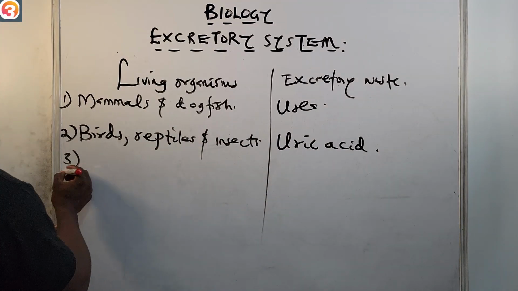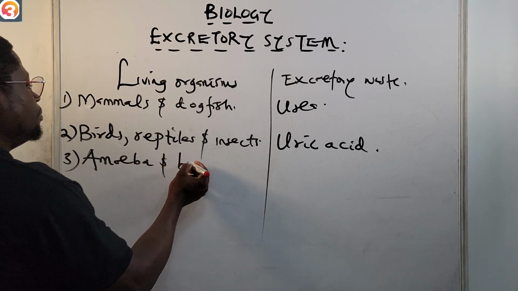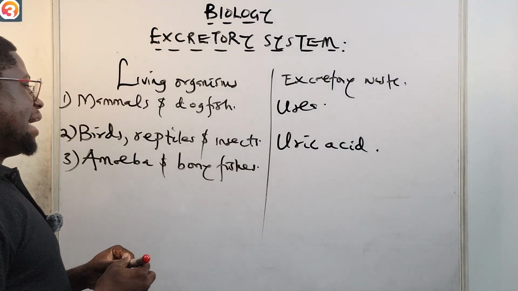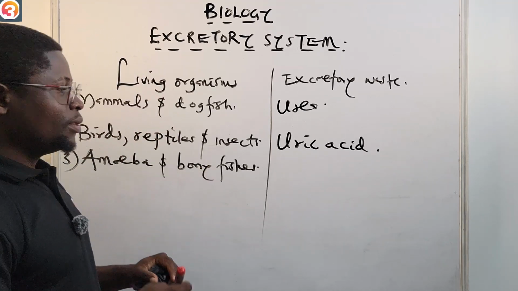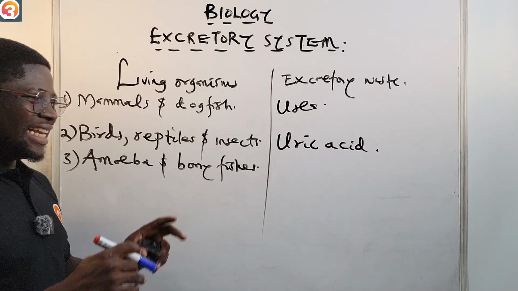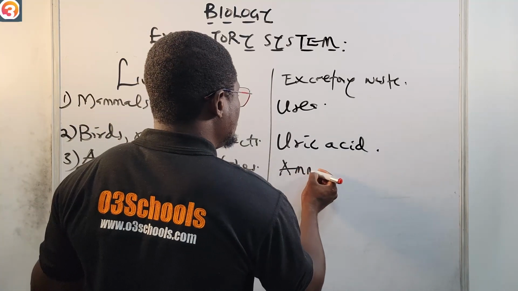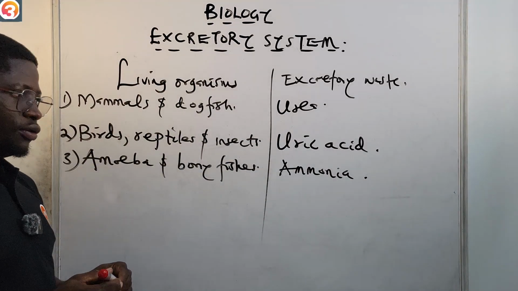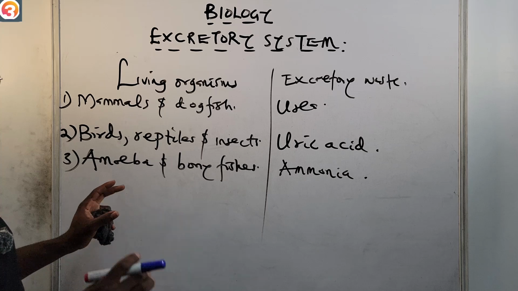Then number 3, let's talk about amoeba and bony fishes. For amoeba and bony fishes, their main excretory waste is ammonia. Please take note of that. They are aquatic, so their main excretory waste is ammonia. And then the last one I'll consider is plants.